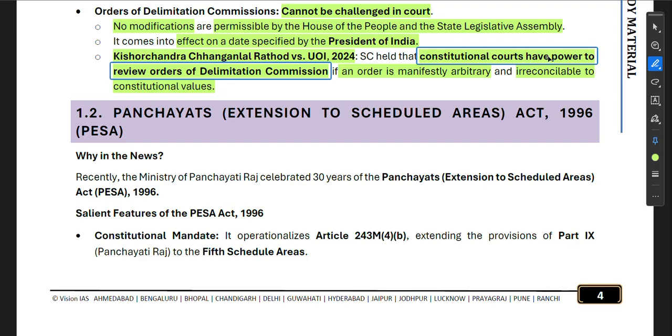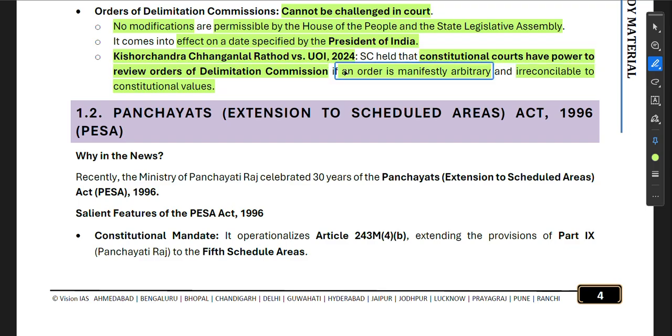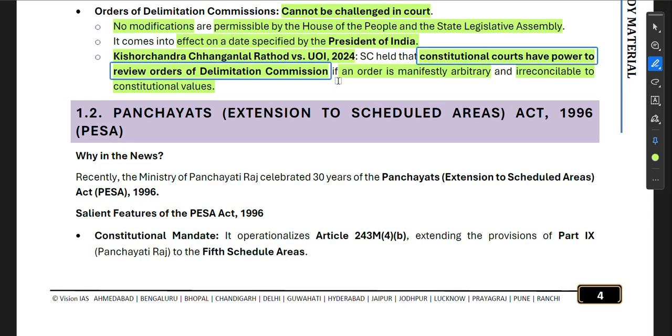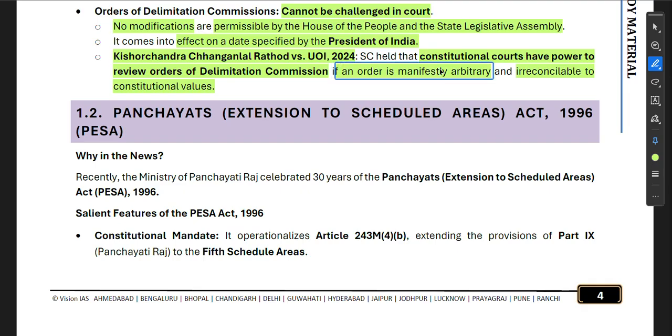They can review the orders of the Delimitation Commission if an order is manifestly arbitrary. Manifestly means it is evident that the order is arbitrary and irreconcilable to constitutional values, and if it is going against constitutional values, then the court can step in.